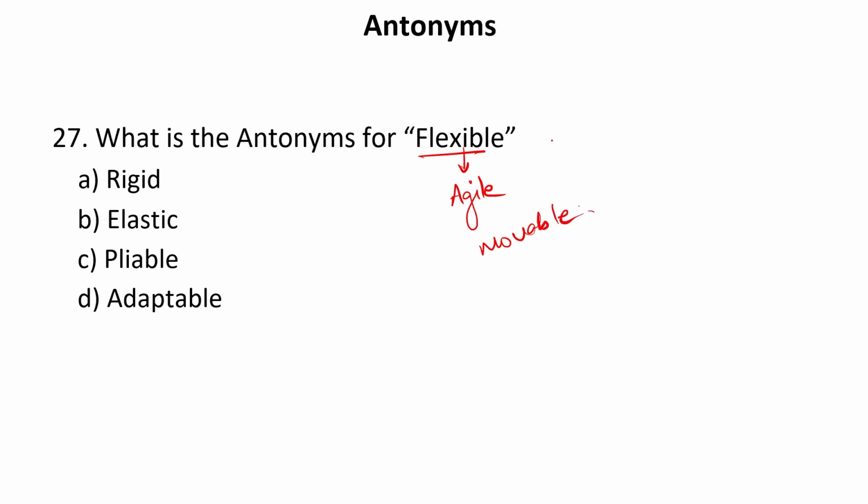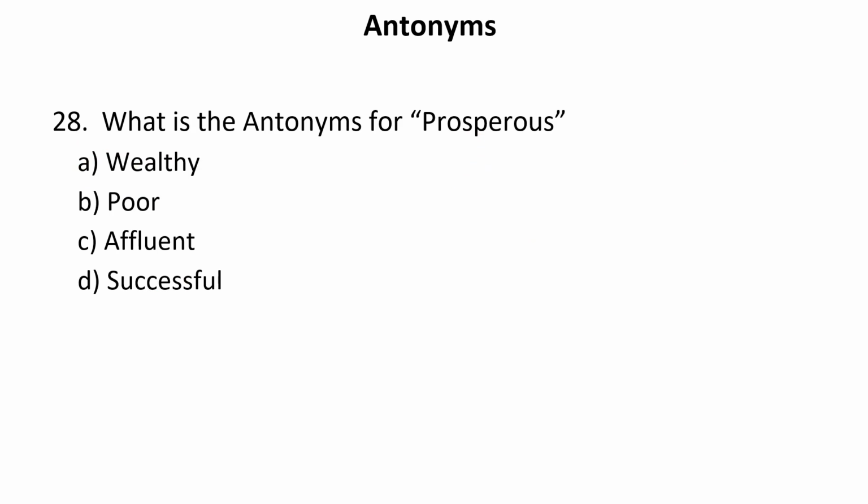So which cannot move, that is rigid. Stubborn, which cannot move, which cannot fickle. So that is rigid. Now elastic, pliable, adaptable. These can be the synonyms of this word flexible. Now let us move to the next one.